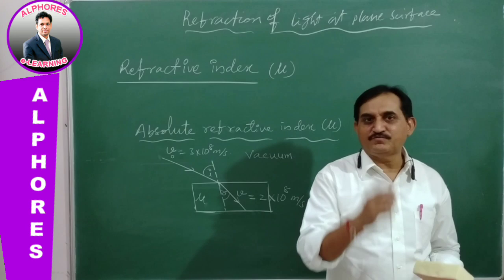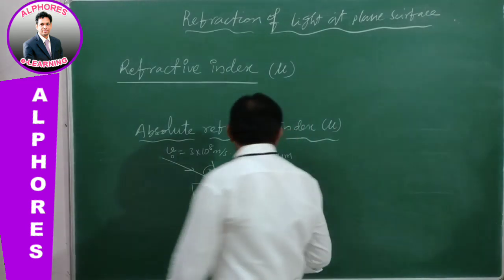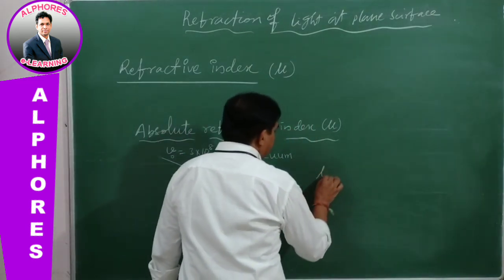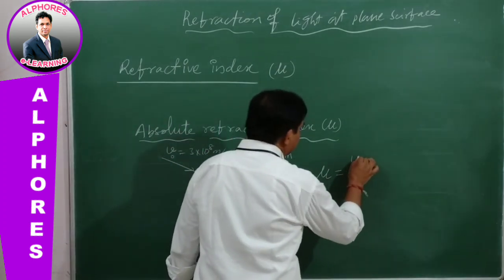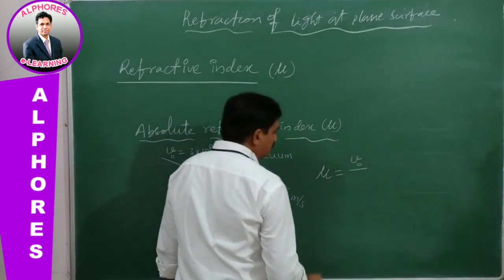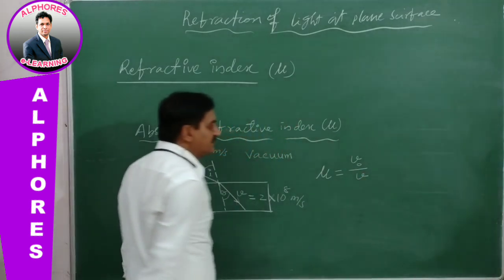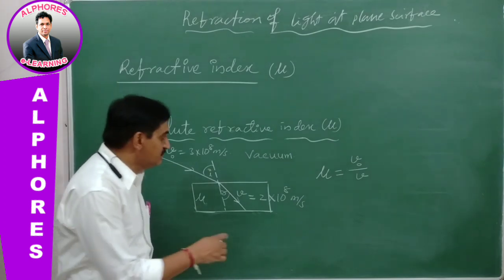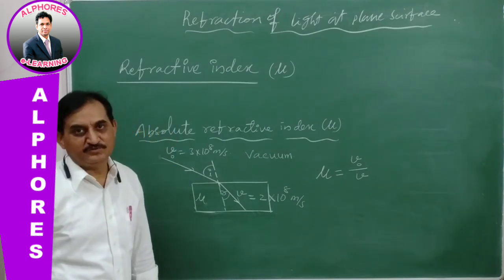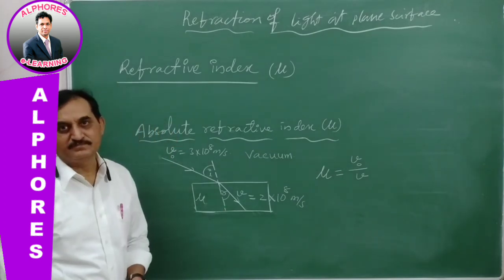Then what is the formula for absolute refractive index? Absolute refractive index is equal to the ratio of velocity of light in vacuum to velocity of light in medium. So this is the absolute refractive index of the material medium.